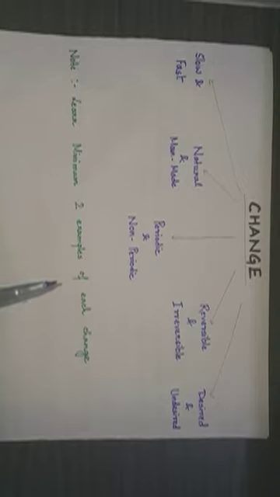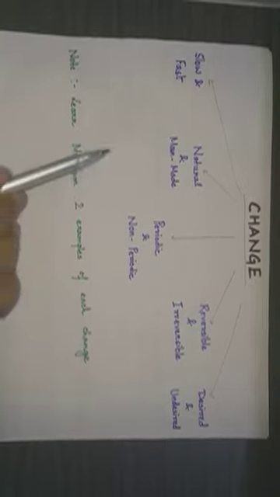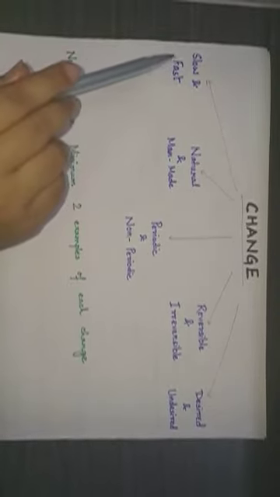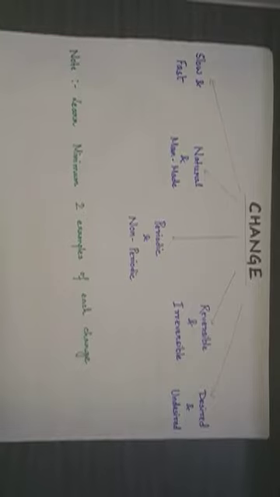Now, change can be broadly classified into different categories. If I talk of the speed of change, it can be a slow change or a fast change. Slow change is one that takes place over a long period of time, whereas fast change is a change that takes place over a very short period of time. An example of slow change can be growth of a human being or growth of a plant. A fast change can be boiling of water, running, burning of paper.